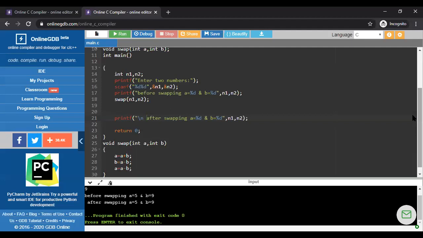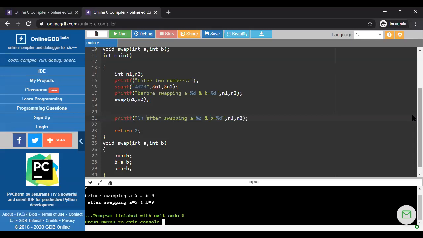Ma'am, inside that void swap function, we need to print the value after swapping. Ma'am, a is not returning any value. It isn't supposed to return, because I'm writing void here.